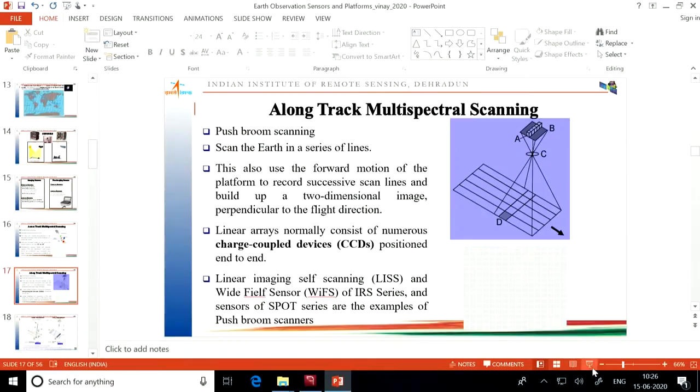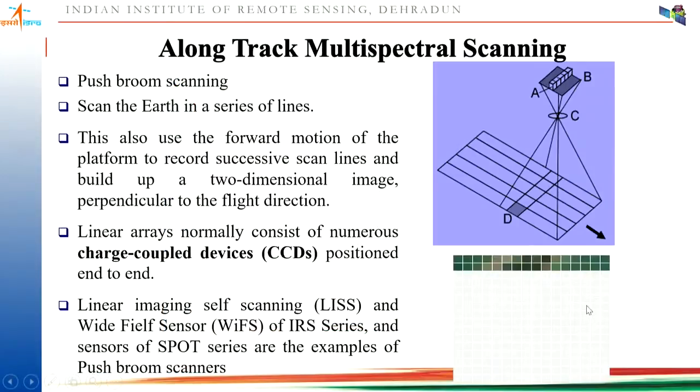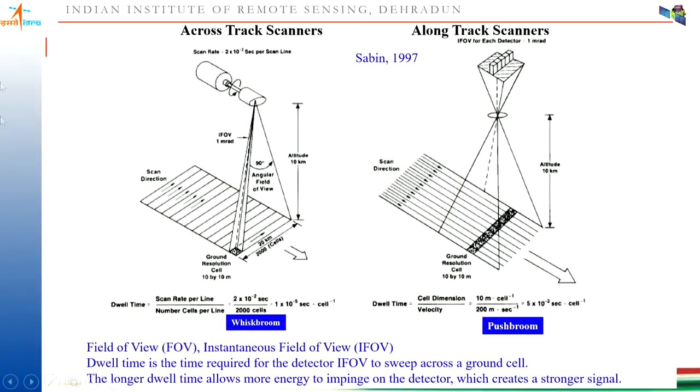After this, let me tell you about the limitation of the across track scanner. This is an across track scanner, and it is moving with 2 into 10 to the power minus 2 second per scan line. Suppose this is your scan line. This area has a 10 meter by 10 meter pixel size, and the swath width is 20 kilometer. So there are a total of around 2000 cells.